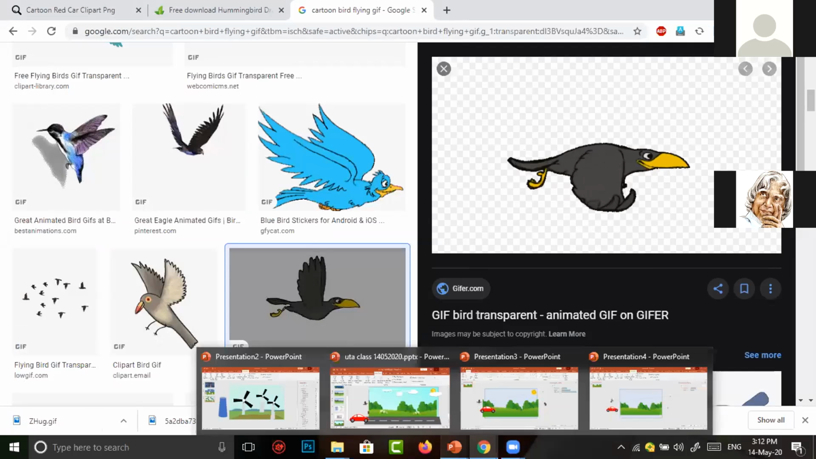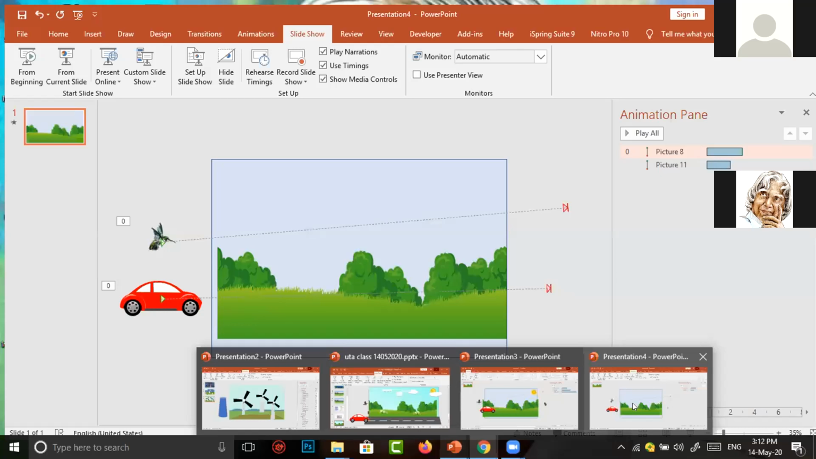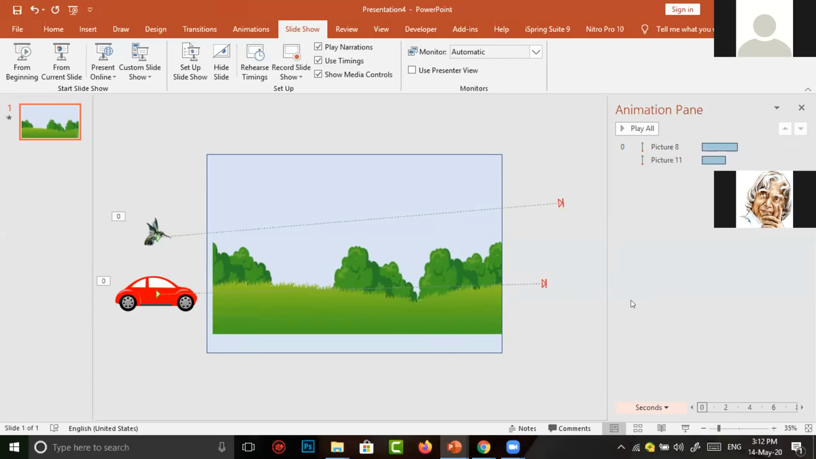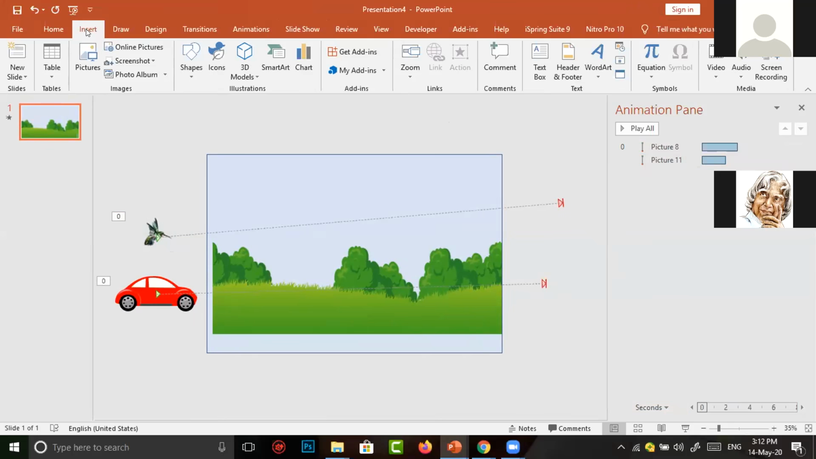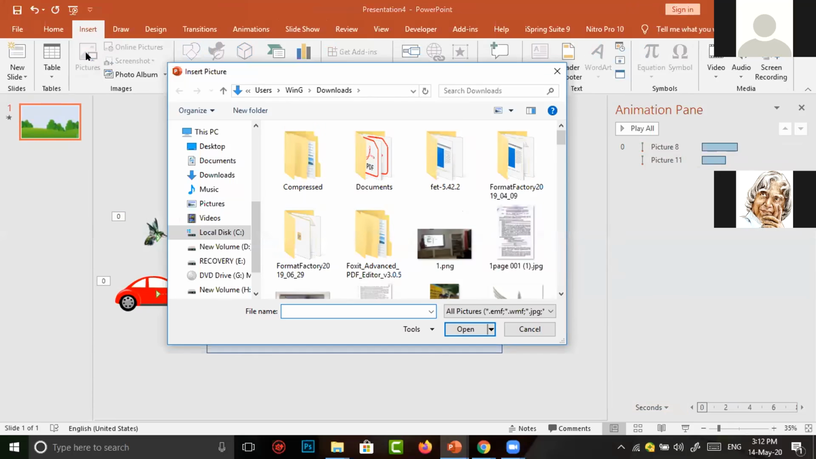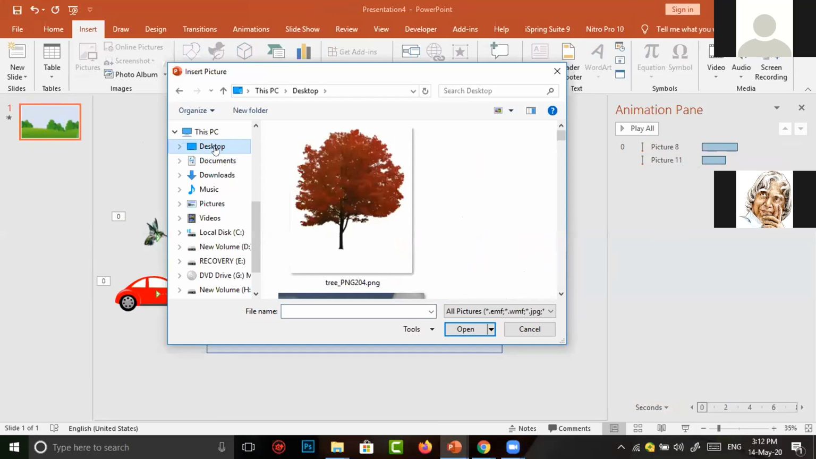Now again I open my presentation. Again we have come to our scene. Here also we have to replace this bird with a GIF image. So I have to go to insert, because I want to insert a picture now. Then click on pictures. The recently downloaded image is stored in my desktop. So I click on desktop.